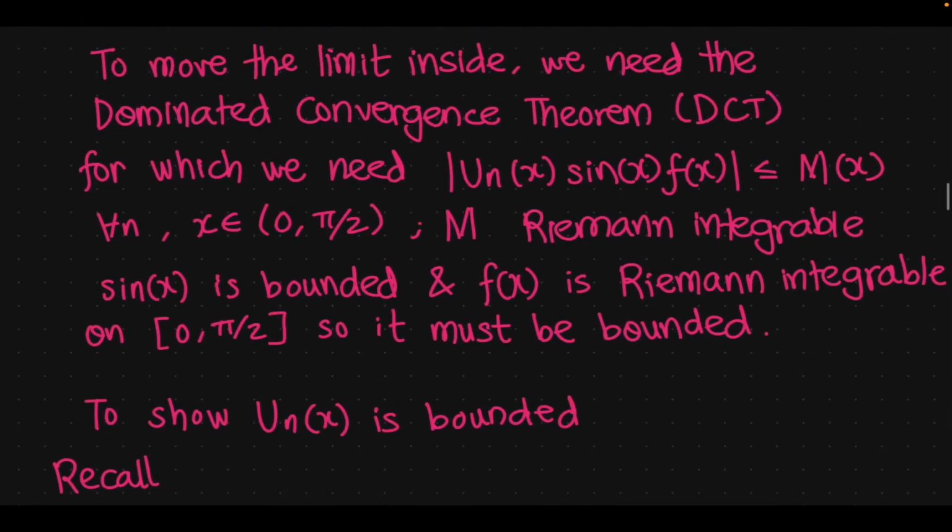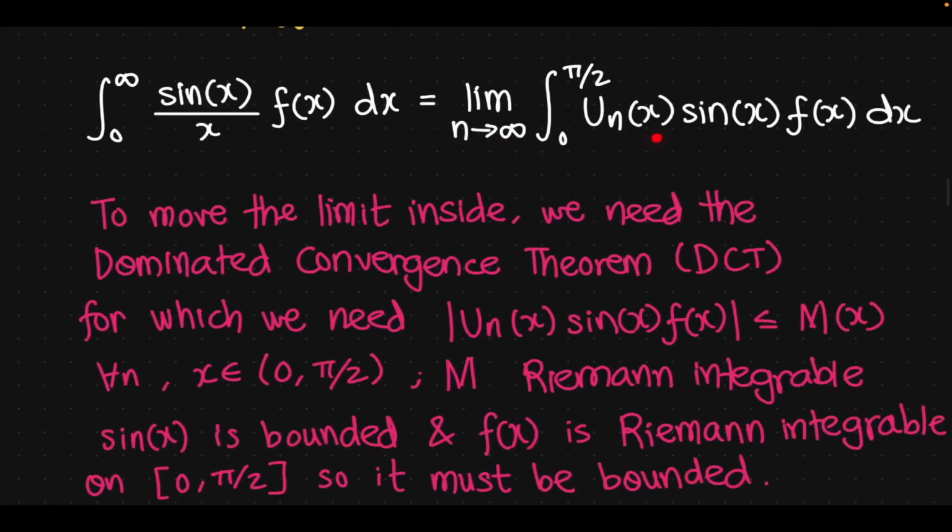So all that's left to be shown to satisfy the condition for which we can use the dominated convergence theorem is to have un of x be bounded by some M of x, because we know sine and f of x are bounded. So we just need to show that un of x is bounded, and then we can use the dominated convergence theorem and justify moving this limit inside.